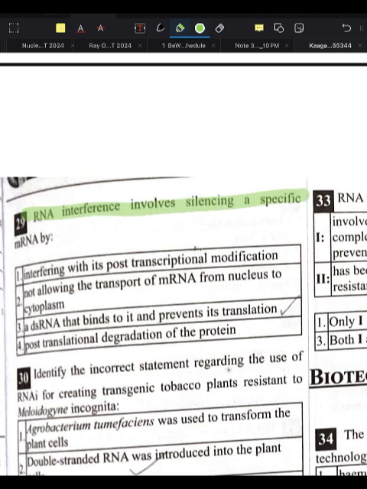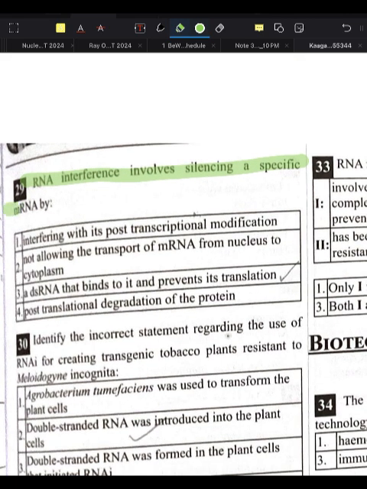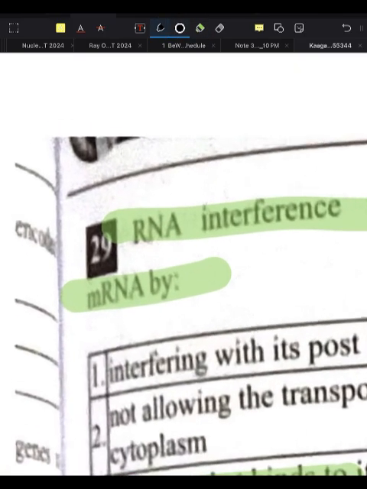RNA interference involves silencing of a specific mRNA. How? By a double-stranded RNA that binds to it and prevents its translation.